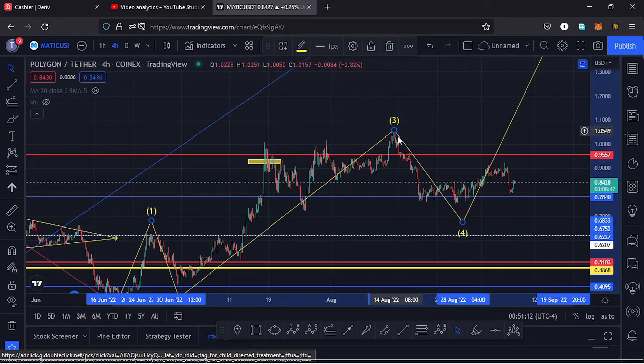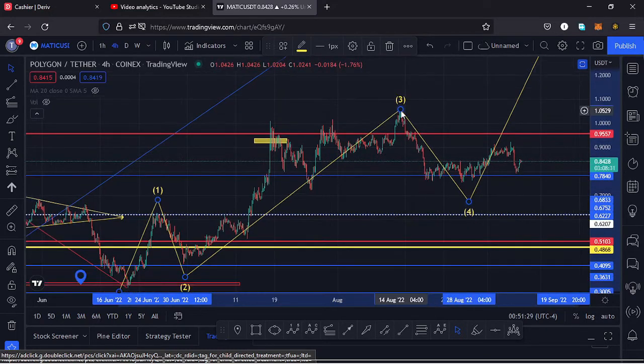Then whatever we are seeing over here is a retracement to the lower side in the formation of a fourth wave, and because a fourth wave is a retracement of the third wave, we can use the Fibonacci's to get a minimum target area for that fourth wave to the lower side.